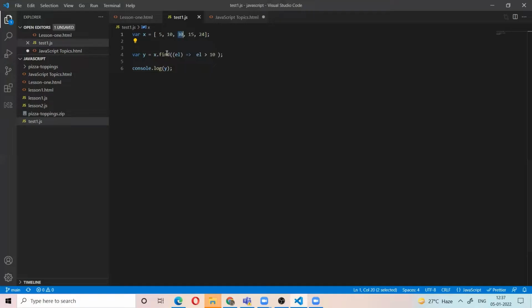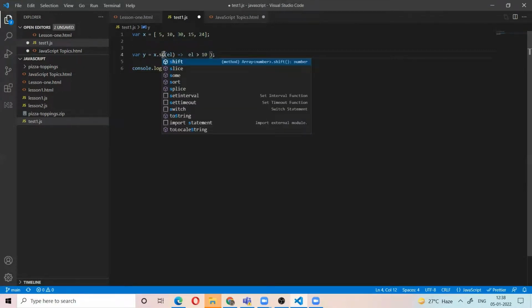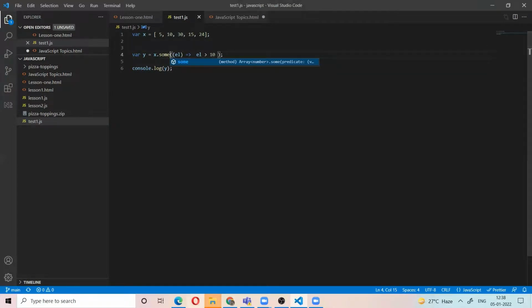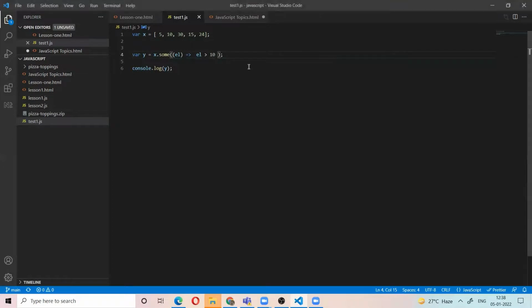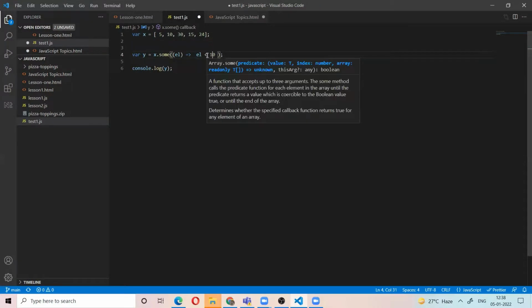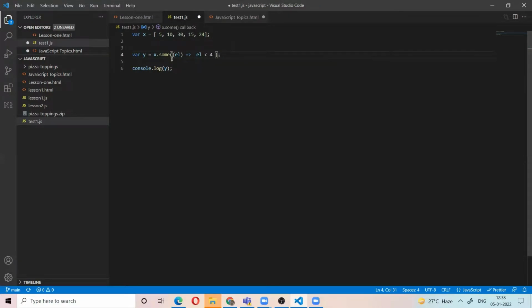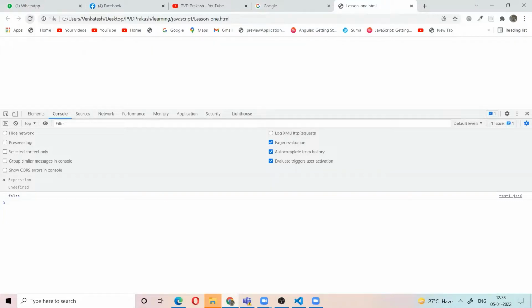If you use some, it will tell whether the condition is satisfied or not. Even if one element is satisfied, it will return true, because 30 is there, and 34 and 15 are there. For example, if I use the some function here with 4, what is the output? False, because there is no element in the array that satisfies this condition. Not even one element, that's why it returns false.